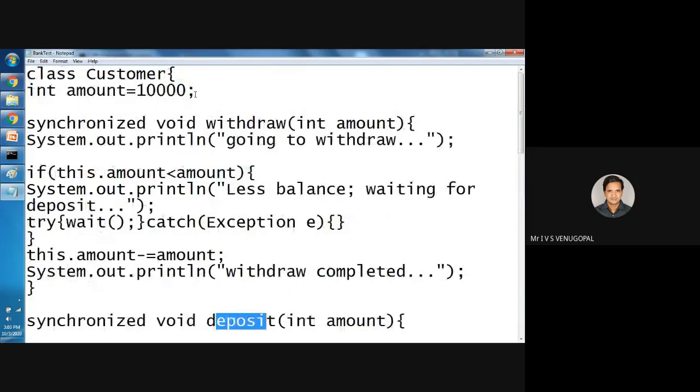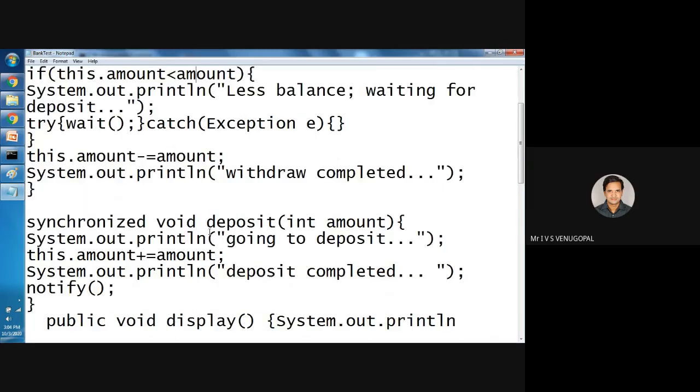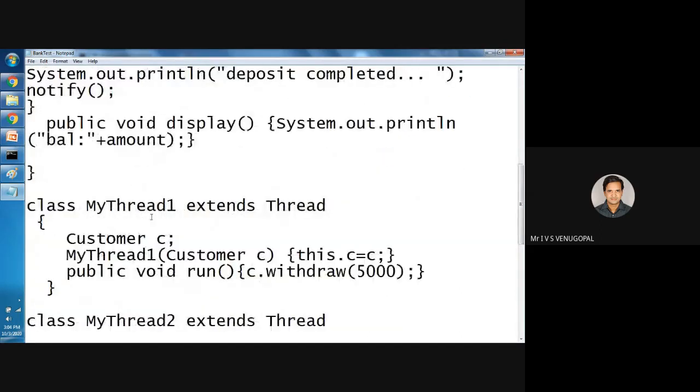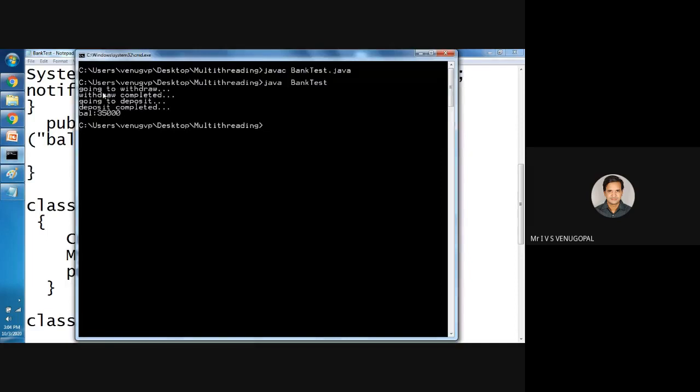So simple thing, whenever I want to withdraw, I'll check whether the withdrawal amount is less than the balance. System.out.println: if the requested withdrawal amount is more than the balance, less balance, waiting for deposit. So in thread one, I asked for withdrawal of 5,000. The balance is 10,000, so it says withdraw completed. Next, going to deposit, completed.